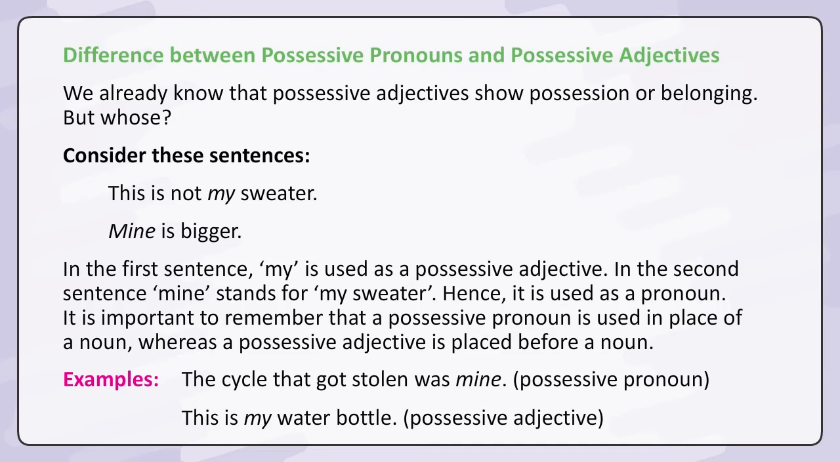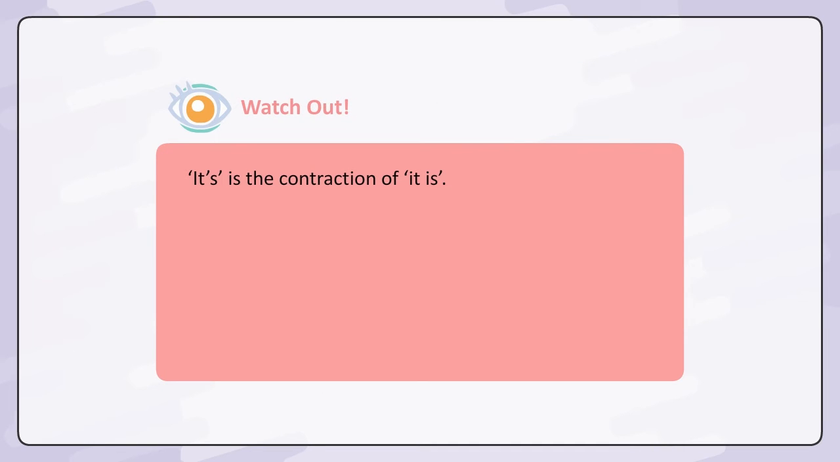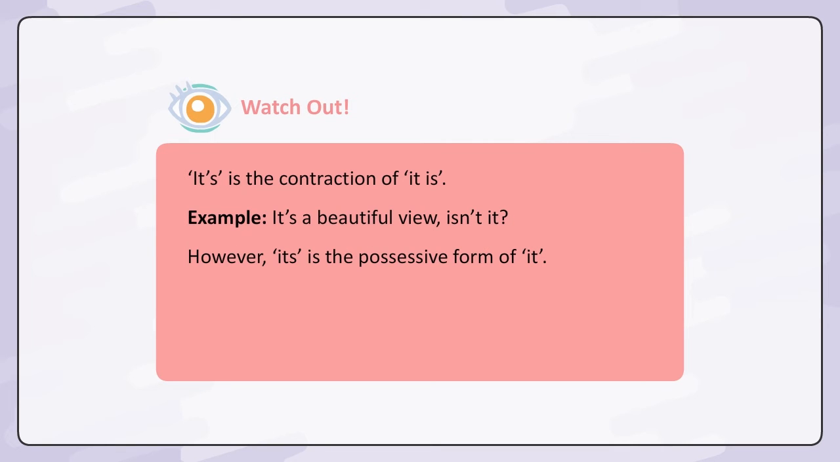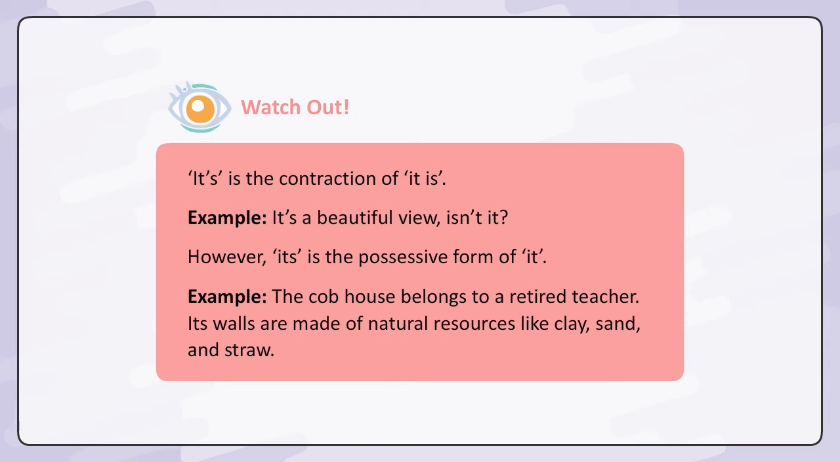Possessive adjective. Watch out. It's is the contraction of it is. Example: it's a beautiful view, isn't it? However, its is the possessive form of it. Example: the cob house belongs to a retired teacher. Its walls are made of natural resources like clay, sand, and straw.